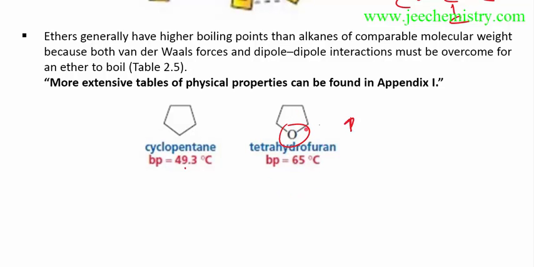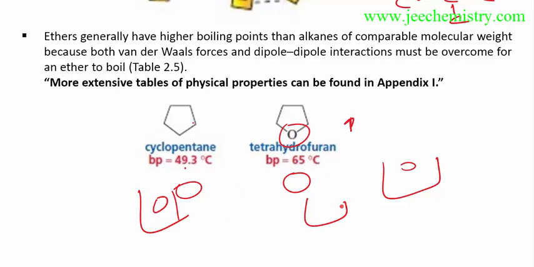For this we have to check a sample. In the solution we are checking how much the boiling point is for this compound and for that compound. Solution means some amount, maybe 10, 5, 20, 50. We have taken some amount of this, and some amount of this, in a container, to check in this format.